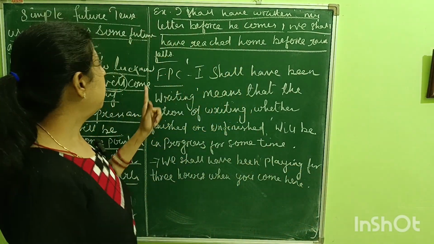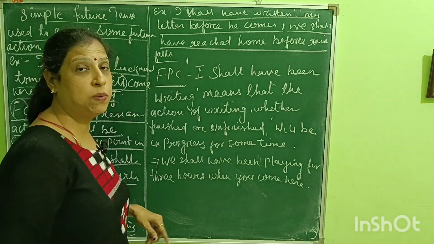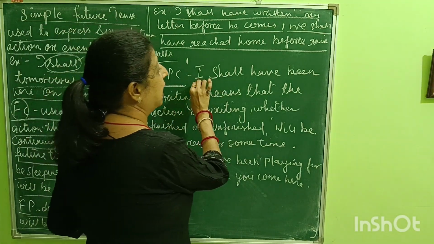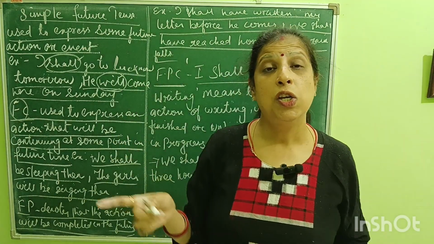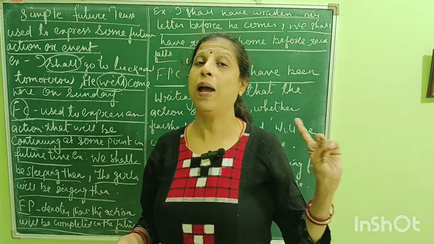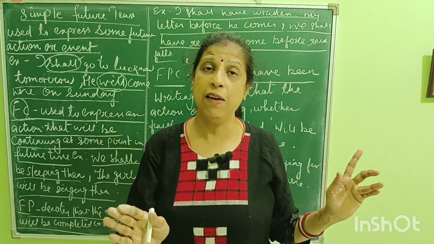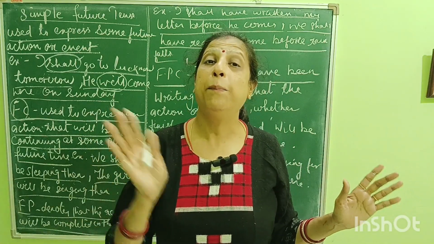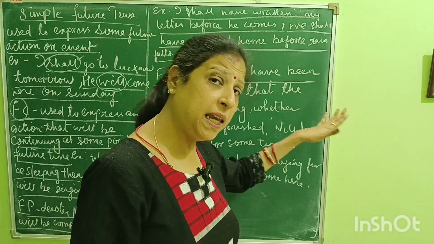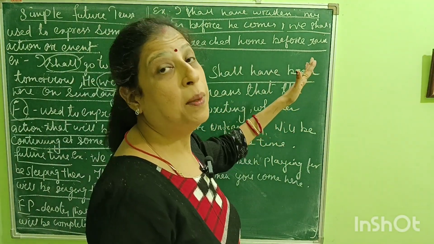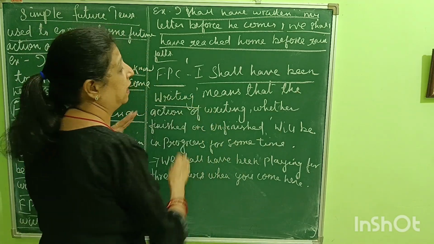Okay. Now, future perfect continuous. What is future perfect continuous? I shall have been. Till now we were not using been. So now what we are going to add is been. Along with I shall have, we are going to add been. So here, I shall have been writing.